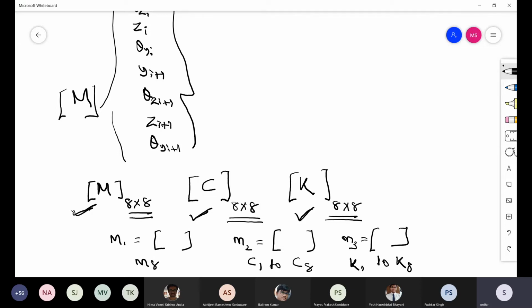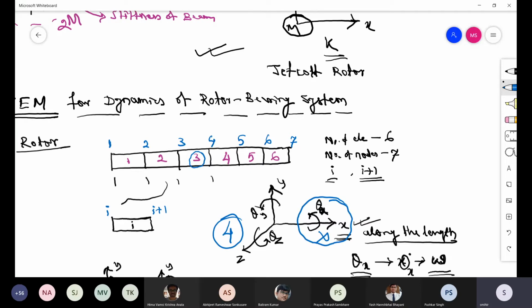In finite element analysis, you generate the mass, stiffness and damping matrices individually. Do remember that in our finite difference method, we took the same delta x everywhere. But here you have the freedom to choose a different delta x for each element.